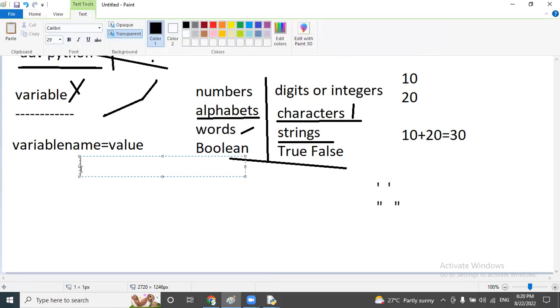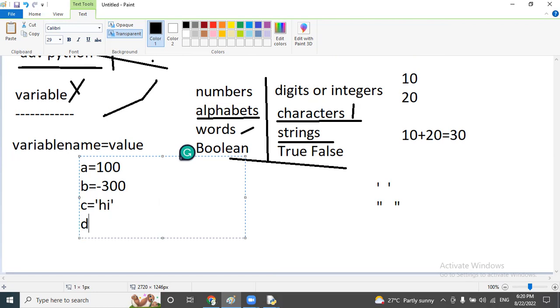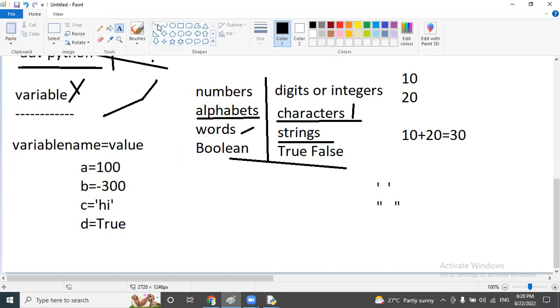For example, A equal to 100, B equal to minus 300, C equal to 'hai', and D equal to True. Like this, we have created different variables here.